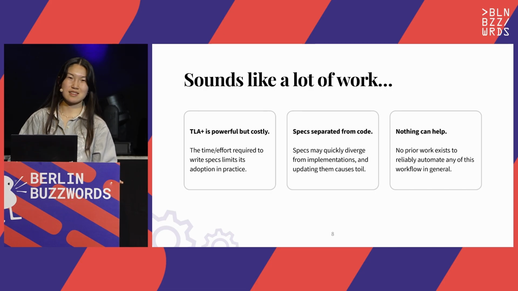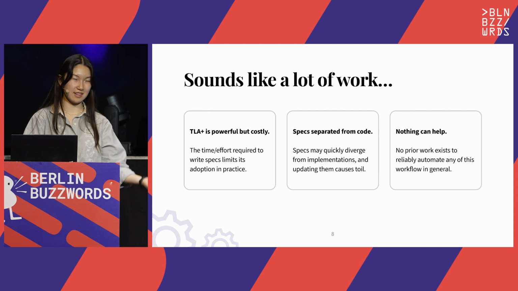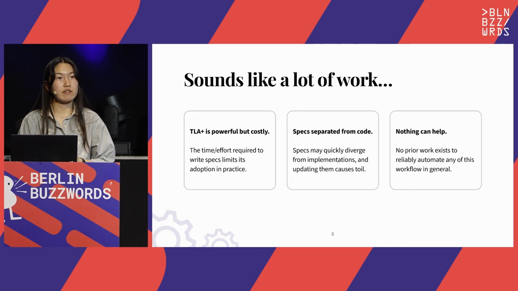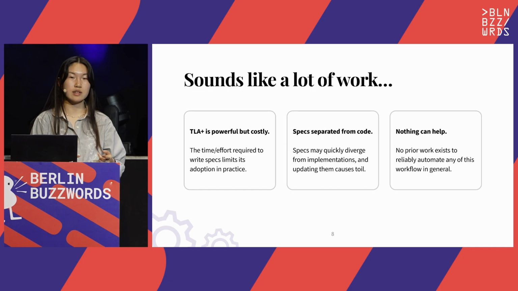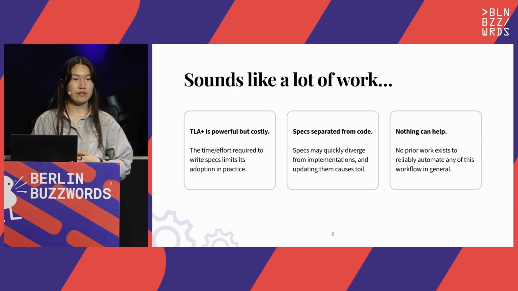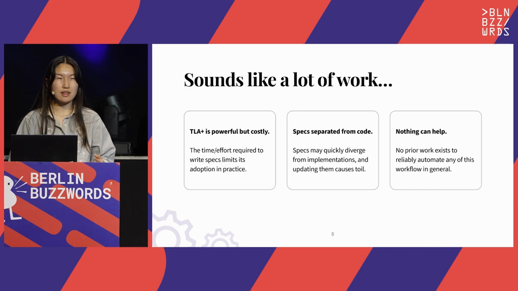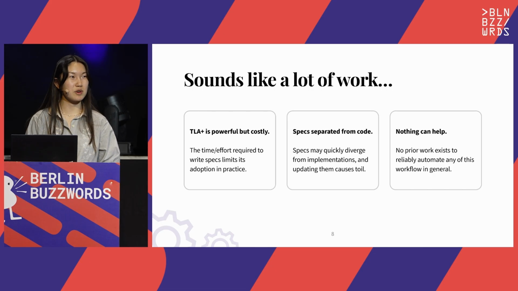But it's 2026, and the solution to all problems of the form "X takes too much work" is now to throw an LLM at it. And in most cases, we'd be worried about hallucinations and things like this. But especially since we have formal methods tooling on our side, we have TLC, we have trace validation, these are tools that can help us limit the impact of hallucinations. So LLMs might seem like a viable path forward.